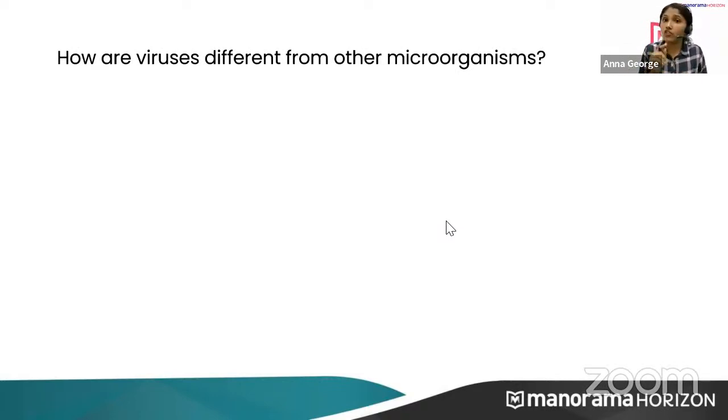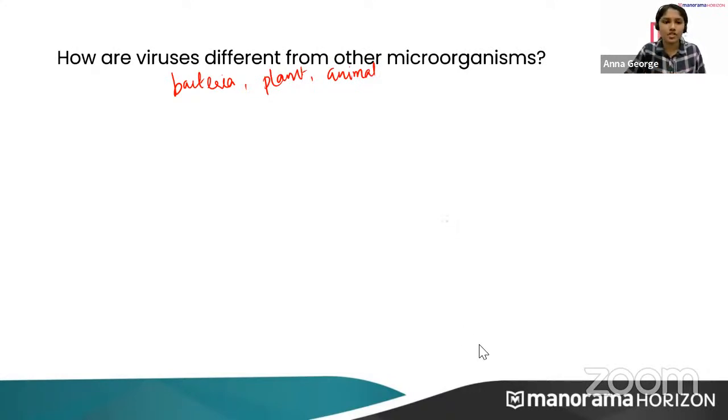But in case of virus, they need a host. That host organism can be bacteria, a plant, or an animal. Virus reproduce inside the cells of the host. Very good. So this is the main feature of virus that differentiates them from other microorganisms.